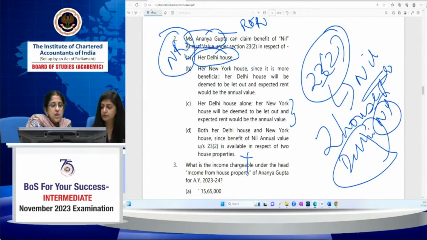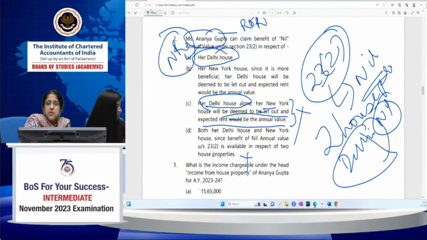Why is this not right? C is not right. Here also it says Delhi house alone; her New York house will be deemed to be let out and expected rent would be the annual value. No, the New York house is not included within the scope of total income. The second part of the answer becomes wrong in C. That's why C is not a correct answer. A is the correct answer: her Delhi house. Bhumika is right.